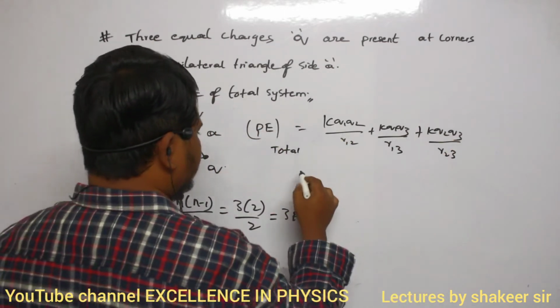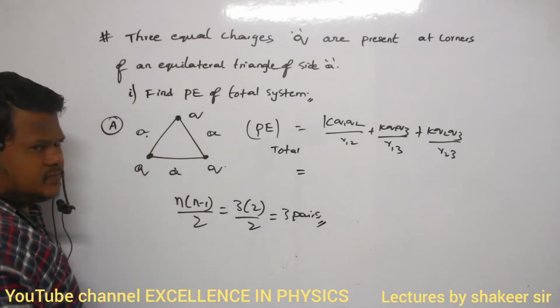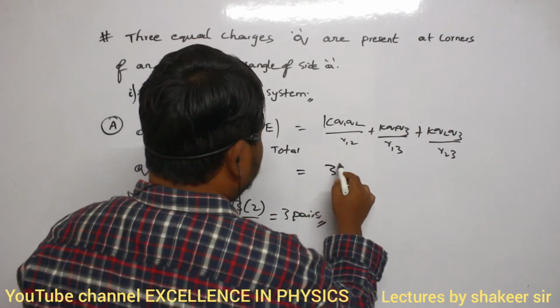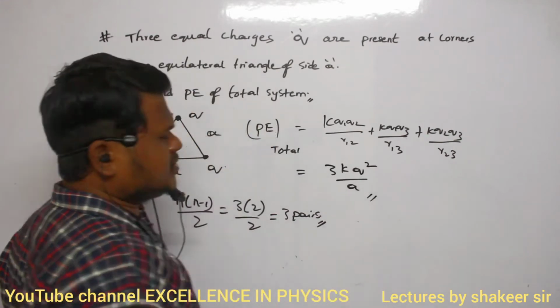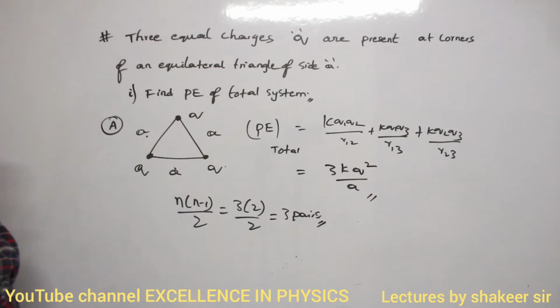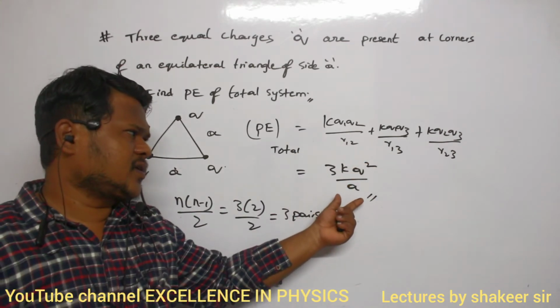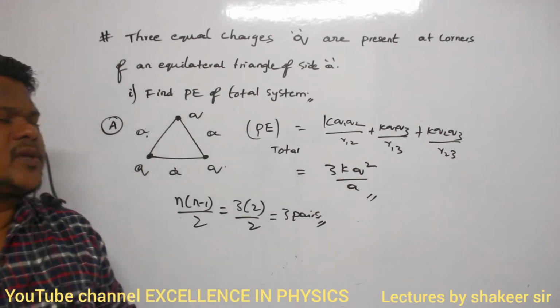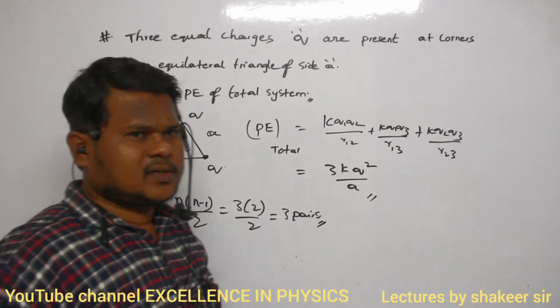Here the K and Q values are equal, and the R values are also equal. So therefore how can I write? I can write 3kq square divided by A. All of them are equal in magnitude. So 3kq square divided by A is the potential energy between these three charges. Make a note of this one. Then we will go to the second question.